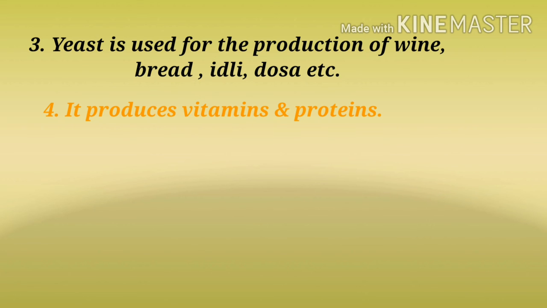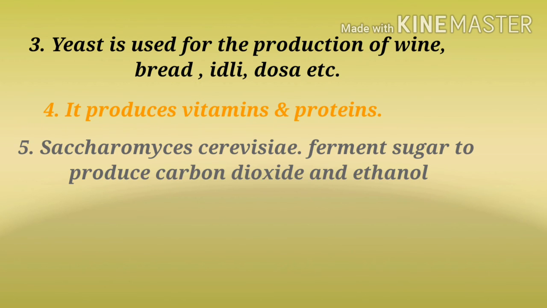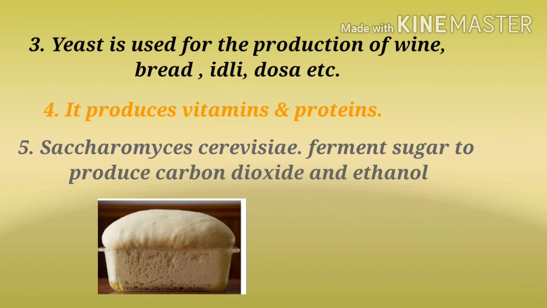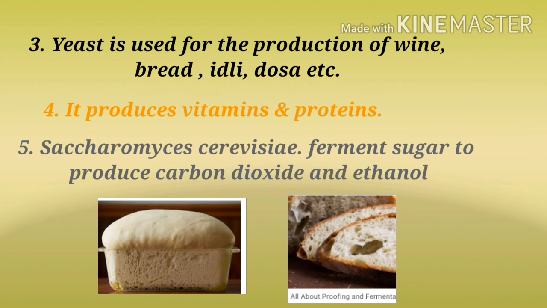A fungus named Saccharomyces cerevisiae, a kind of yeast, ferments sugar to produce carbon dioxide, and this yeast is added to the dough for making bread. The yeast acts on the sugar present in the dough and produces carbon dioxide and ethanol. The carbon dioxide rises through the dough, making the dough rise, and this makes the bread soft and fluffy.